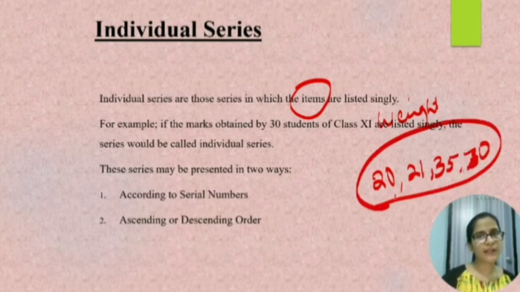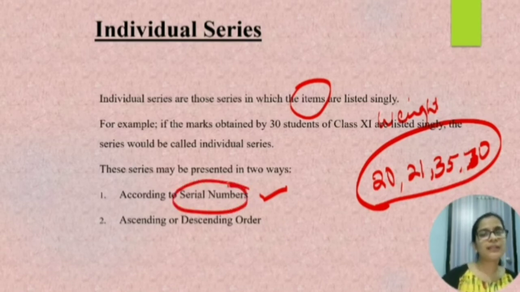These are the marks of class 11 students. There are two ways in which this data can be arranged. First is according to serial numbers. When I give you the marks of your test, how do I give it to you? Do I just give randomly? No, I arrange it roll number wise and then send you the PDF. This is known as arranging the data according to serial numbers.